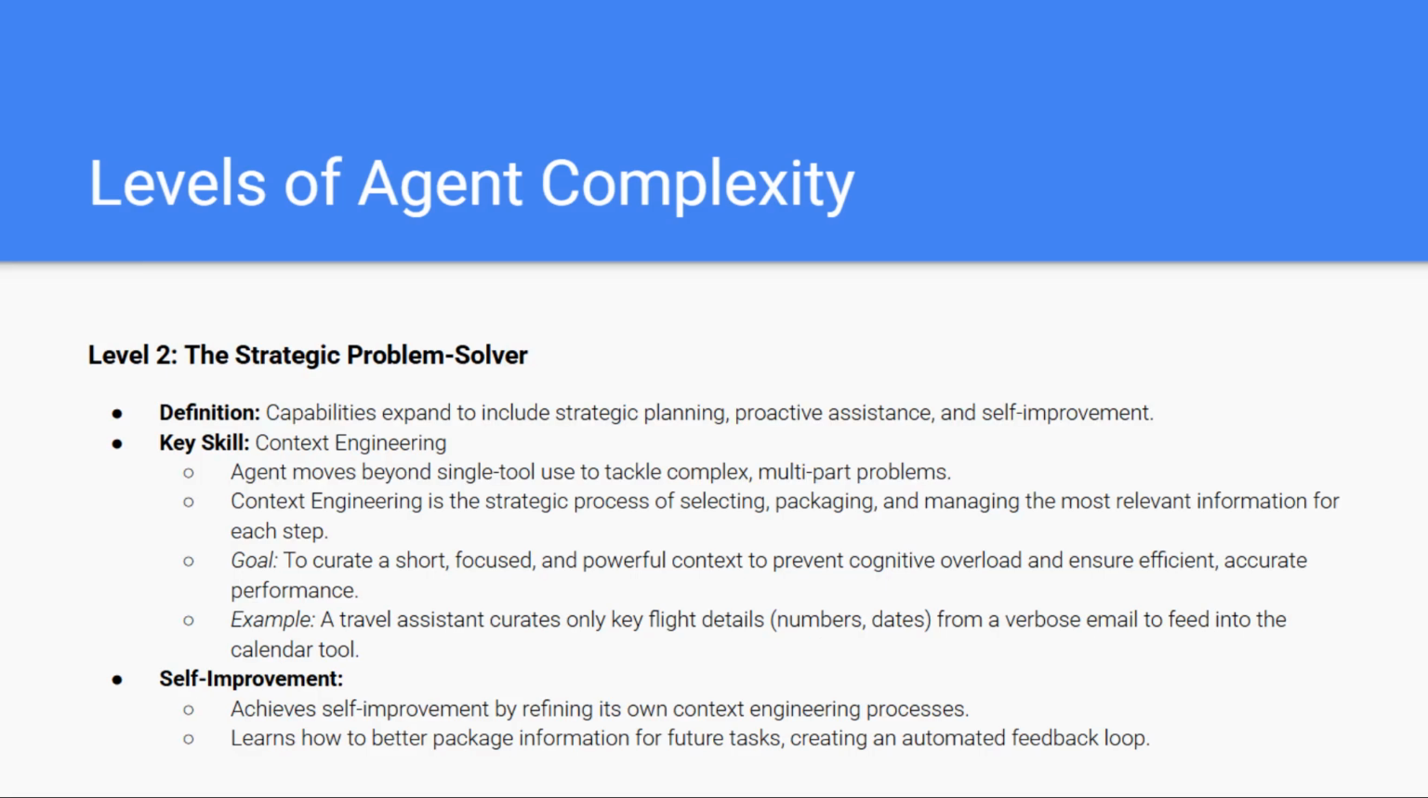Level 2 represents a major leap in agent intelligence. At this stage, the agent is no longer just using tools. It becomes a strategic problem solver, capable of planning, prioritizing, and improving itself over time. The defining skill here is context engineering. Instead of dumping all available information into the model, the agent learns to carefully select, structure, and deliver only the most relevant pieces of context at each step. This prevents cognitive overload and dramatically improves accuracy.